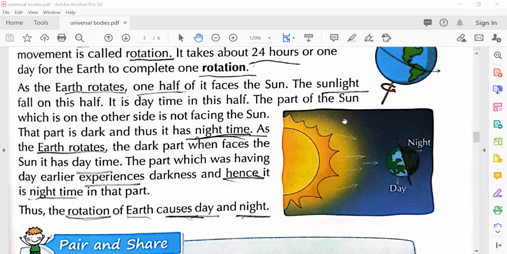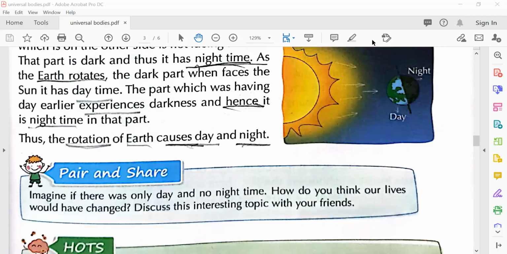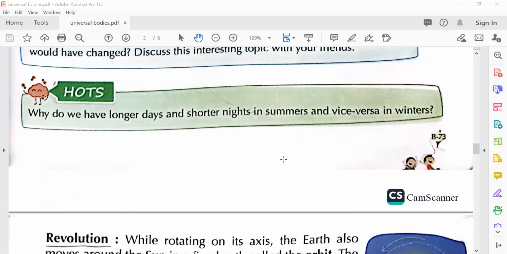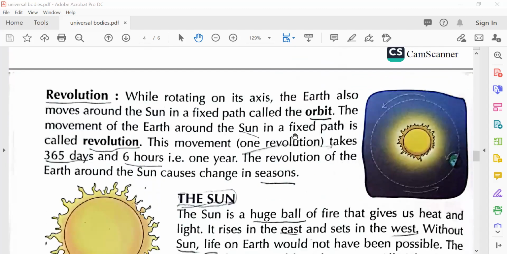So this is such a beautiful construction of the creator who has created the earth and the sun in such a beautiful fashion. Imagine if there was only day and no night time, how do you think our lives would have changed? If you wanted to sleep, you would have to go to school at all times. There will be no sleeping times. Even at night, you will see the sun. So our whole system of sleeping will be disturbed, right? How will we know when to sleep? It will become very difficult. Even the clocks will say the wrong time. How will we even know?